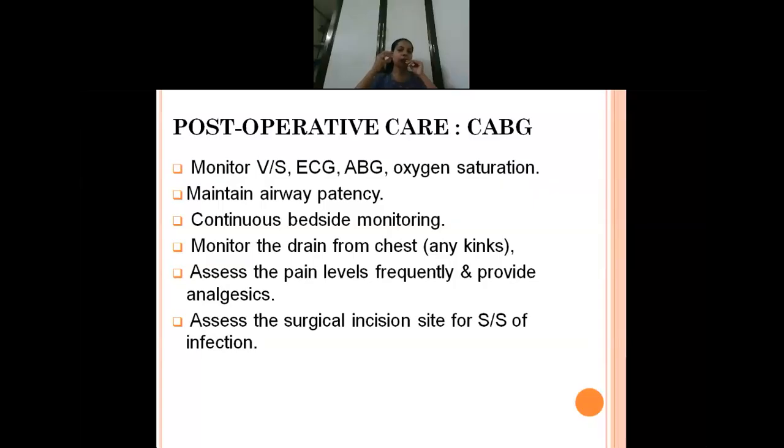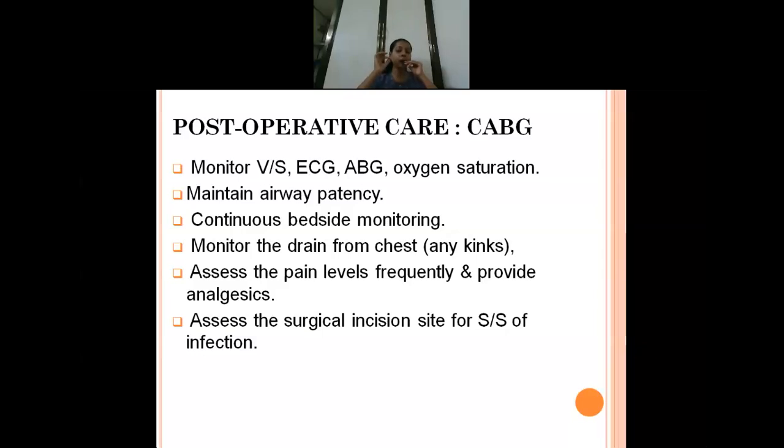Then next, you have to maintain airway patency. If the person is on an ET tube, they may have to do regular suctioning also. Then continuous bedside monitoring with the cardiac monitor. Then see that the drains from the chest are not kinked or obstructed. Also assess the level of pain of the patient, and you can give analgesics. Remember, the patient will be given antibiotics to prevent infection.